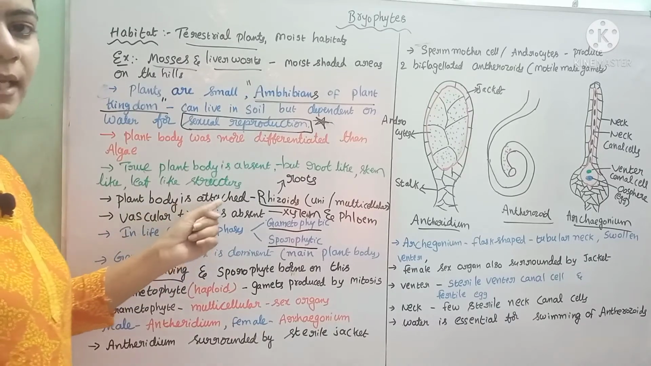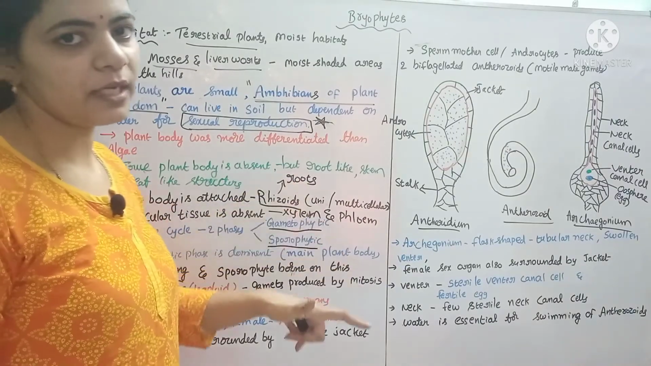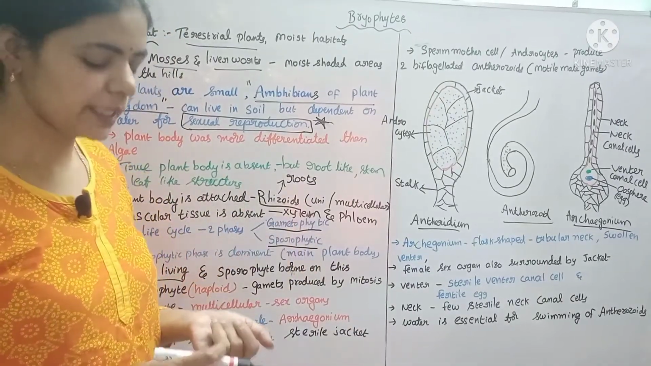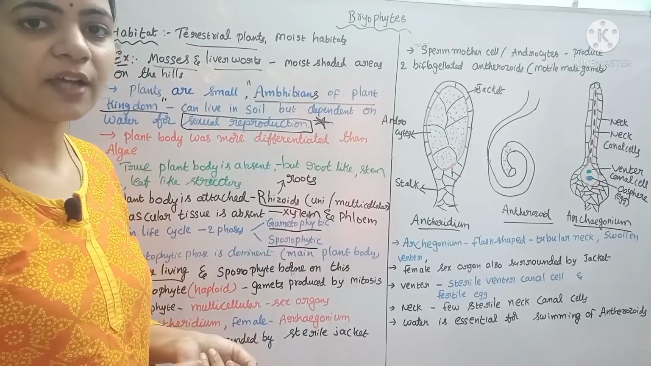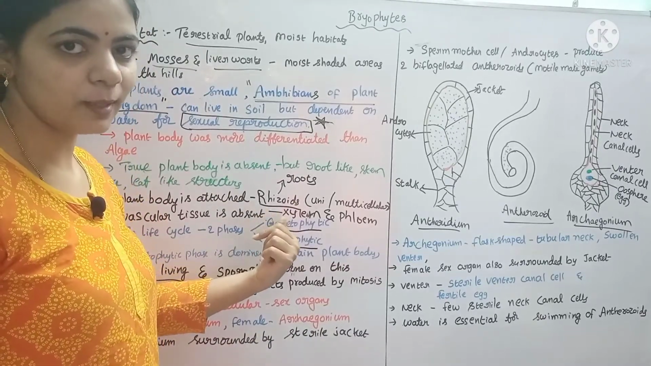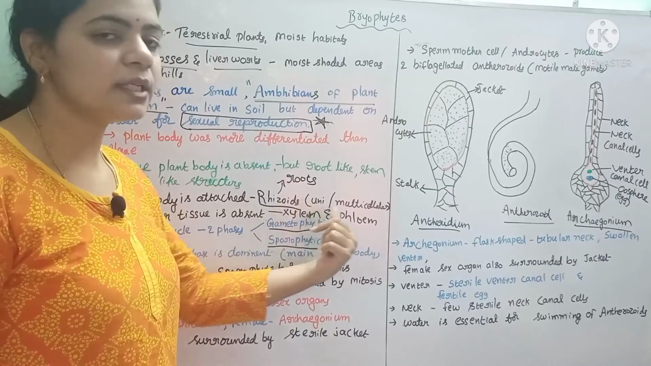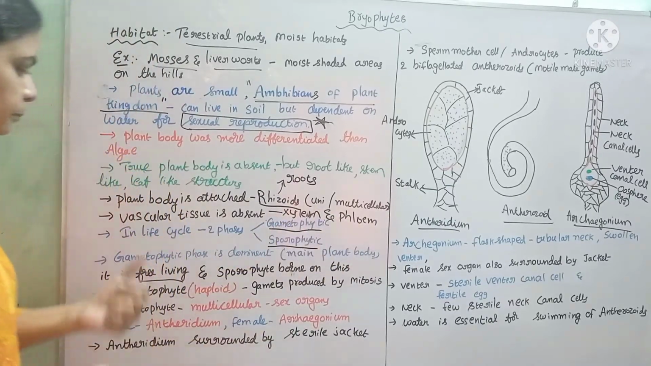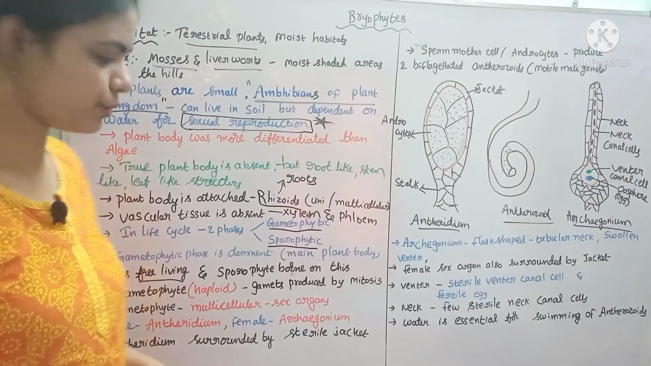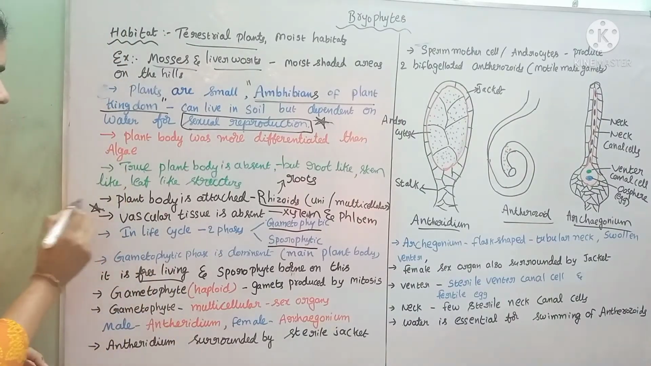The plant body is attached to the substratum by means of root-like structures called rhizoids. These rhizoids are not true roots, but they are root-like structures. So what are the root-like structures in the bryophytes called? Rhizoids, which are unicellular or multicellular. The plant body does not have any vascular tissue. Vascular tissue is absent in this.